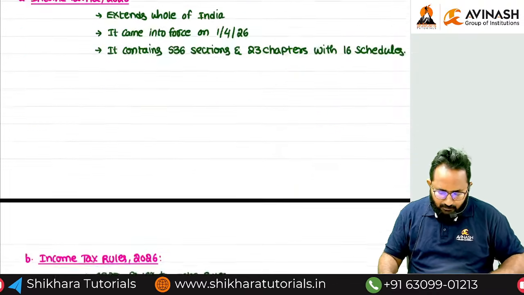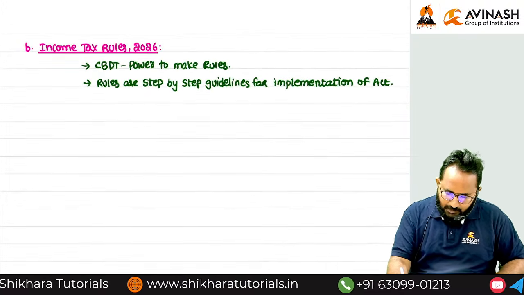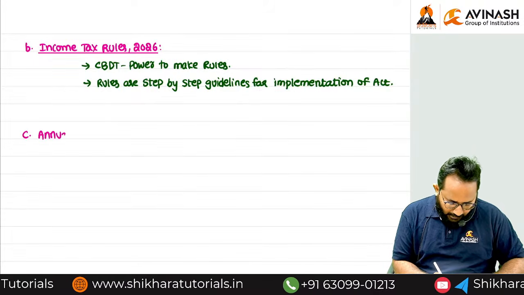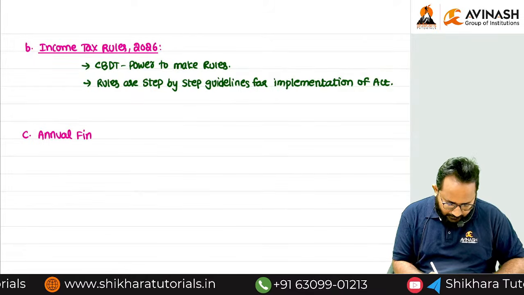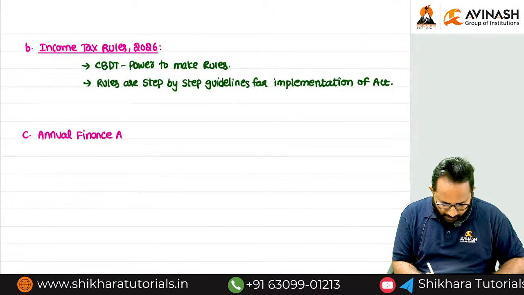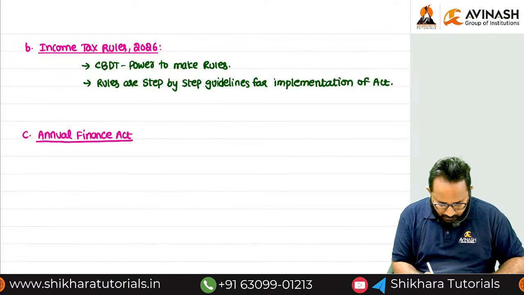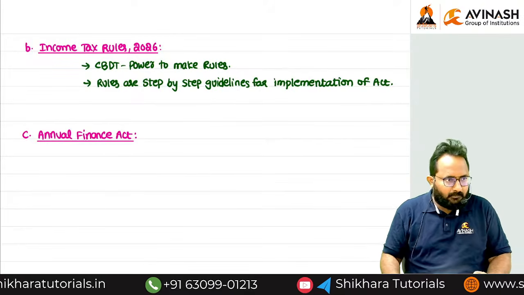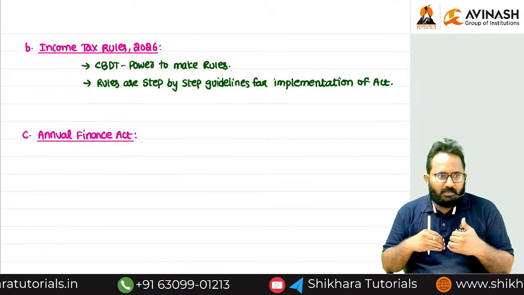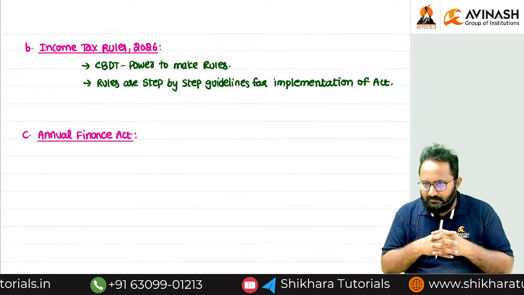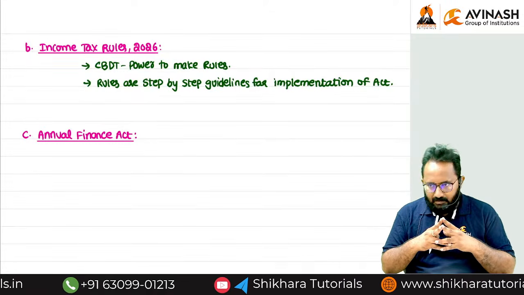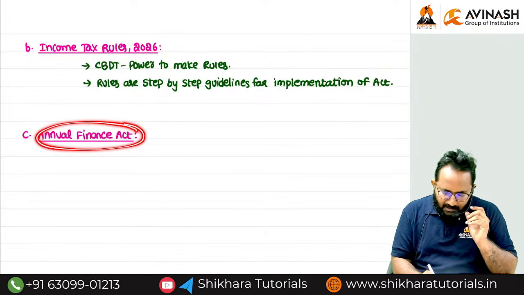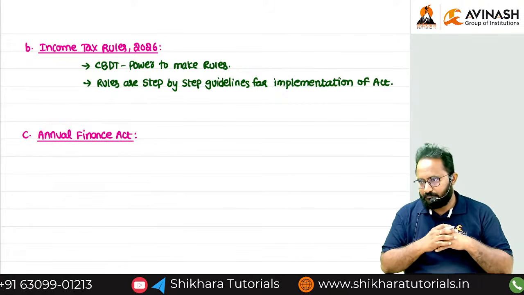What is the third component? Annual Finance Act. I'll give the heading. See, what is it? Annual Finance Act. Sir, annual means already you know, every year we have to frame the Finance Act, right? For what purpose? In order to give the amendments to both the direct tax laws as well as indirect tax laws. Clear? Okay. Again, I want to ask one more thing. So how will this Annual Finance Act form?